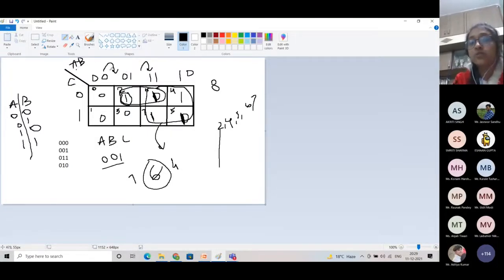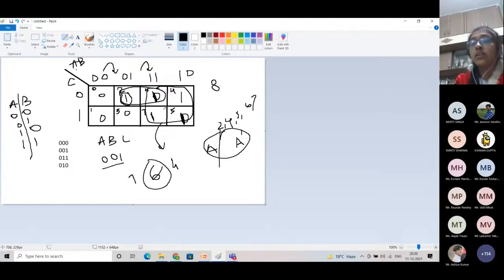A is changing from 0 to 1. As I told you, the variable which is changing its value from A to A bar is going to minimize. That means we don't need to write this variable.